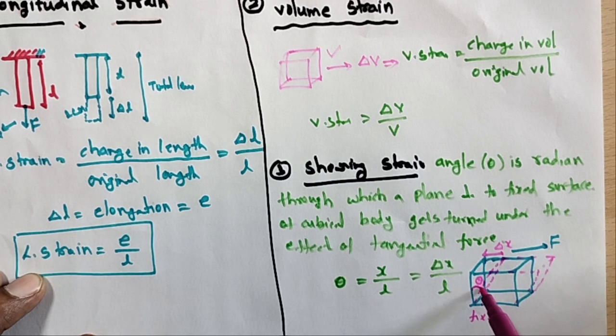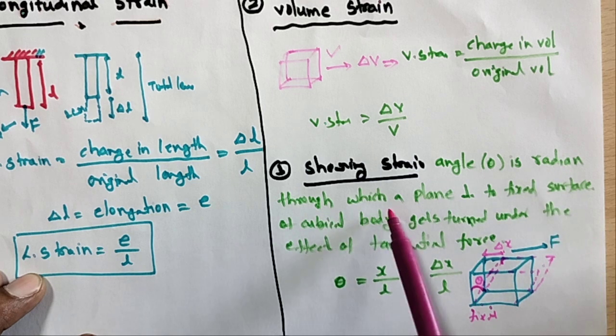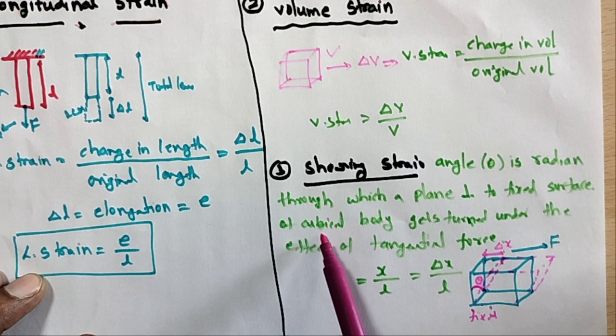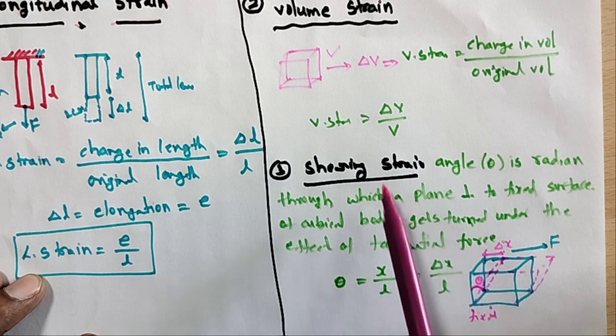The new displaced position of the body and the fixed object make some angle theta, where theta is equal to delta x by L. So delta x by L is equal to x by L. This is called shearing strain. That is, angle theta in radians through which a plane perpendicular to the fixed surface of the cubical body gets turned under the effect of tangential force. What is the meaning of shearing strain?